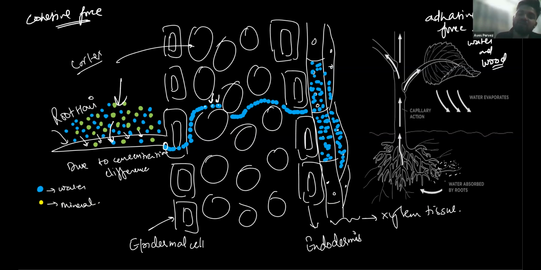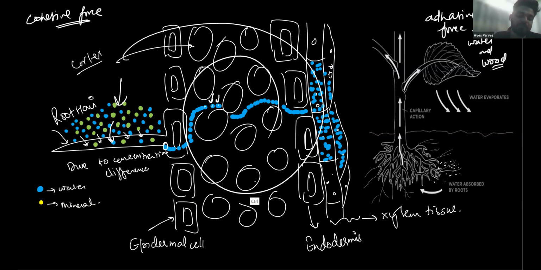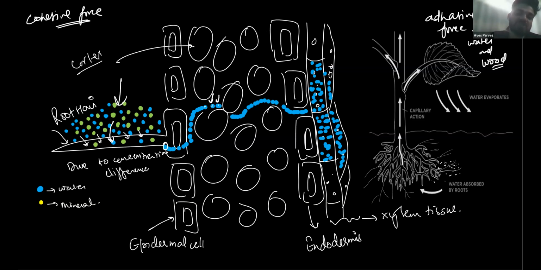Now, water is reaching into the xylem tissue, that is the tracheids and vessels. These are the two tissues of xylem, dead tissues, that help in the conduction of water. When water reaches the xylem tissue of the root, this is all root, what is going to happen? The xylem tissue starts swelling, meaning the tracheids and the vessels will start swelling.